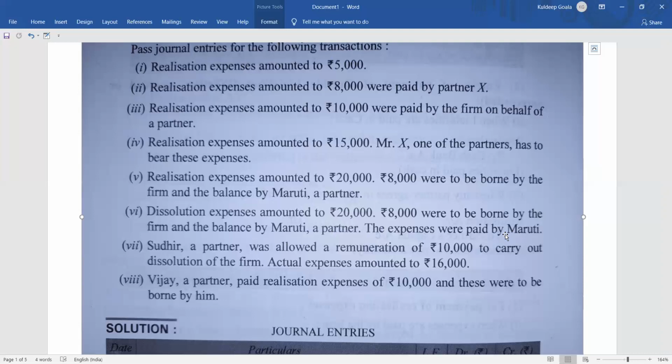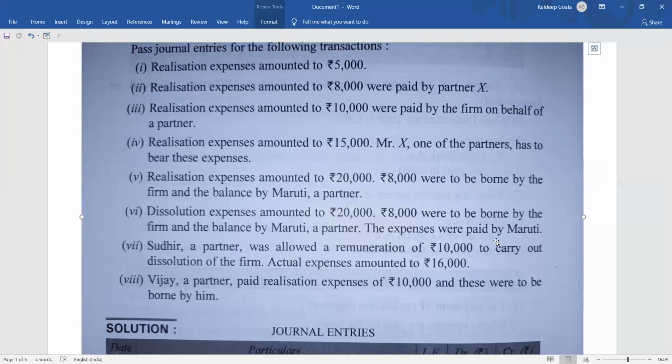Okay, the only entry that will be required is if it is related to direct business activity. Direct business activity means suppose 8,000 rupees, in the same question. This 8,000 rupees, who was supposed to bear? Farm. But who is paying? Maruti. So for this you have to give the entry.